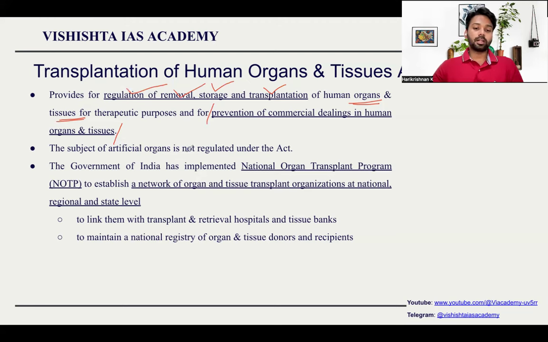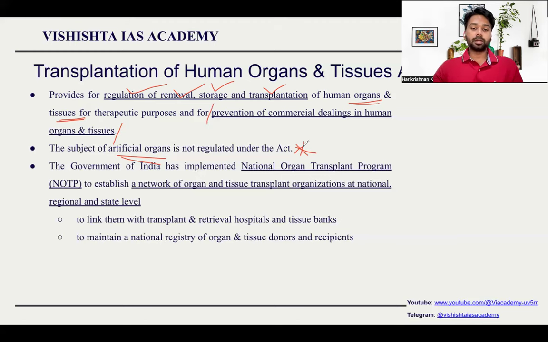The subject of artificial organs is not regulated. So this point is important. If in a laboratory, someone is manufacturing an artificial liver, artificial kidney, etc., robotics, in such a case this legislation will not apply.